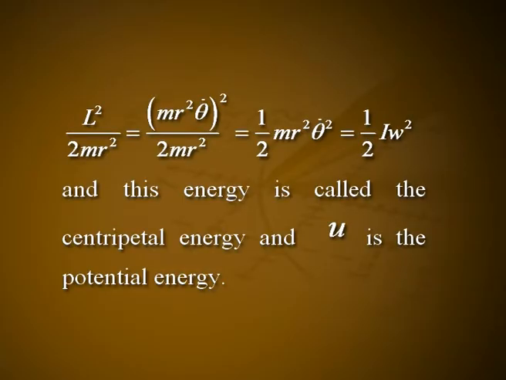The term 1 by 2 m r dot square is the kinetic energy. L square divided by 2m r square is the energy due to the rotational motion of the system. Because L square divided by 2m r square is equal to (m r square theta dot) the whole square divided by 2m r square, which is equal to 1 by 2 m r square theta dot square, which is equal to 1 by 2 I omega square. And this energy is called the centripetal energy and u is the potential energy.